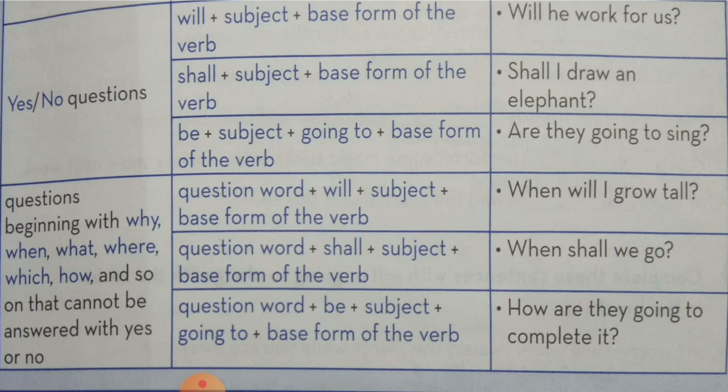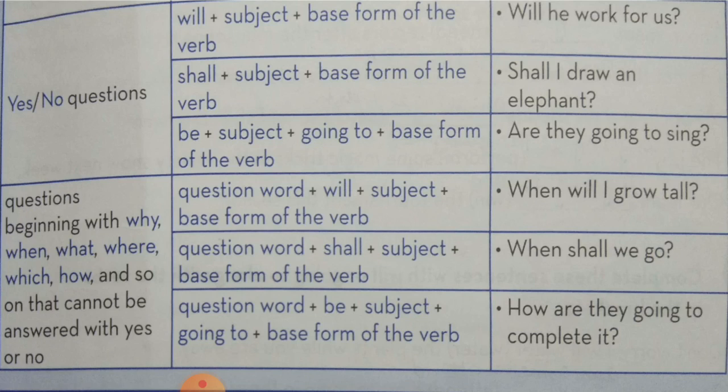So now when there are yes or no questions, you have to always use the auxiliary verb, that is will or shall or the forms of be first at the beginning of the sentence. So now see the rule, will plus subject plus base form of the verb, or you can use shall plus subject plus base form of the verb, or you can use be plus subject plus going to plus base form of the verb.